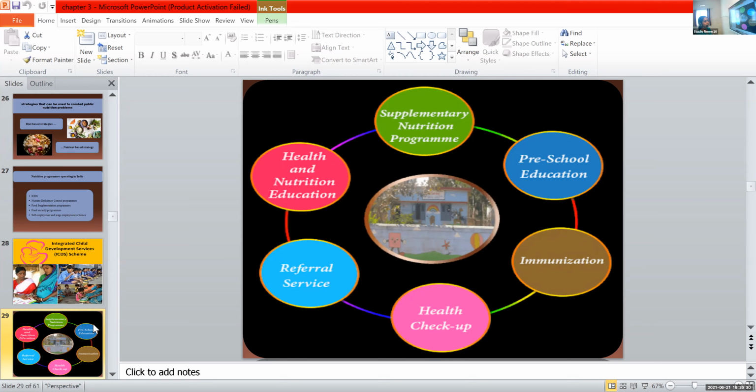Then referral service. What is referral service? If they find any disease during the health checkup, they refer the children to another hospital for medical support. Then health and nutrition education, that is for women, right? For ladies to take care of their own health as well as their family. So by this, we can improve the whole community and society's health, because women are the backbone, right?